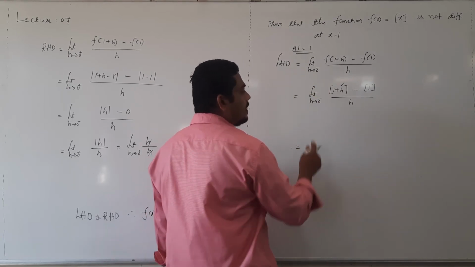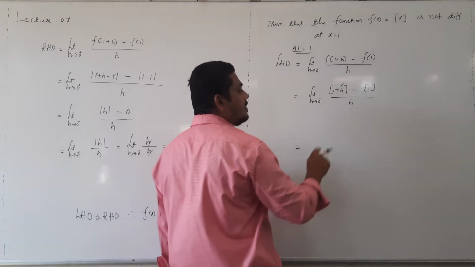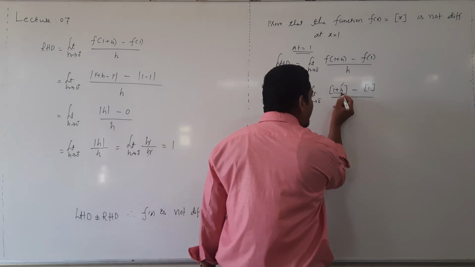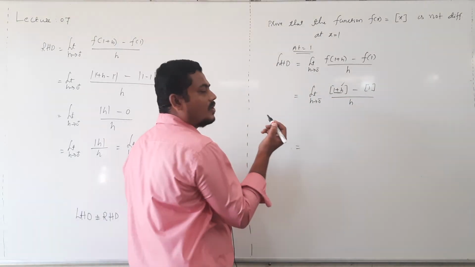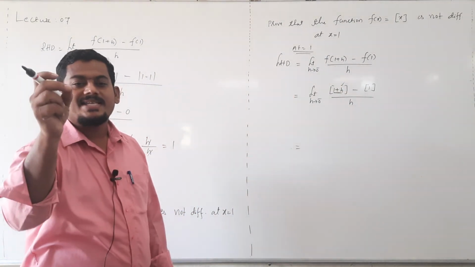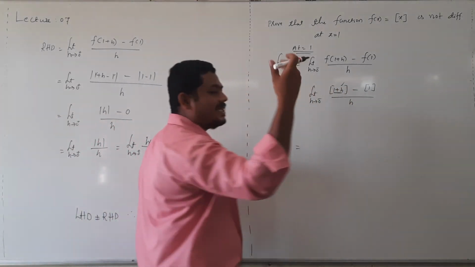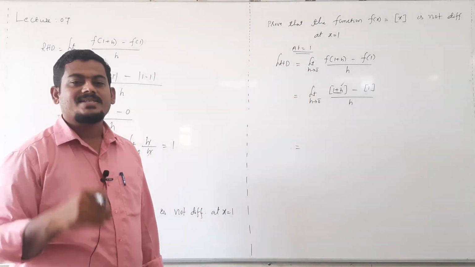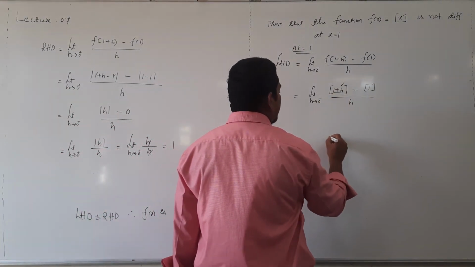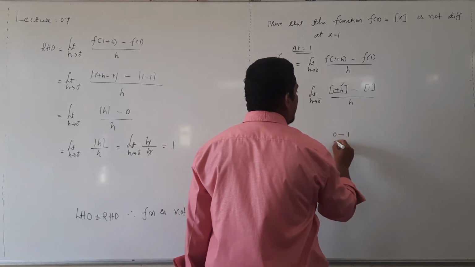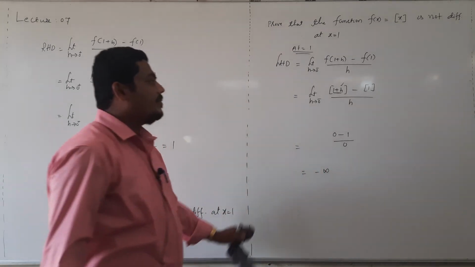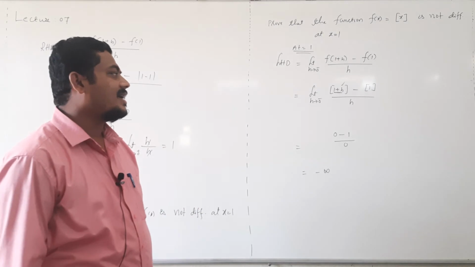then this value becomes 0 only, right? h tending to 0 minus. Once h value is less than 0, 1 plus h is 0 point some fractional value. Then its step value is 0 only. So we get 0 minus 1 divided by 0, that's equal to minus infinity. Means left hand derivative does not exist.